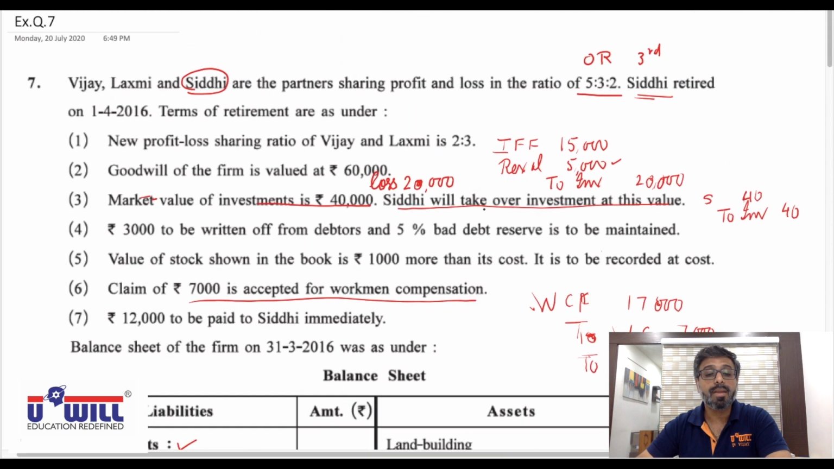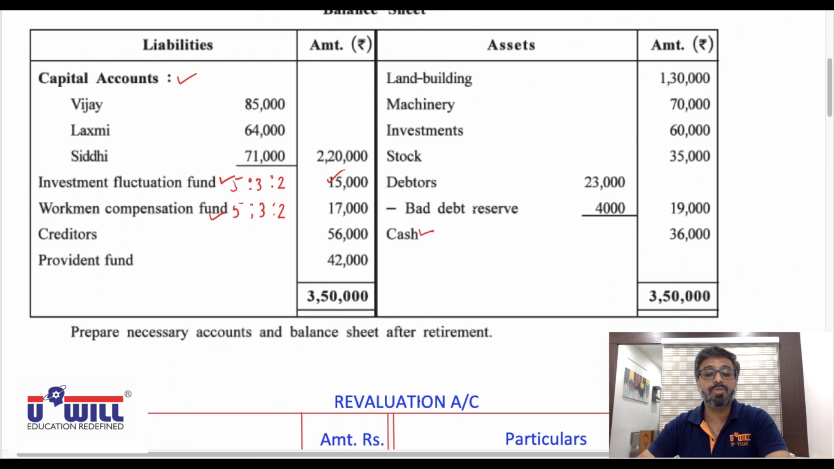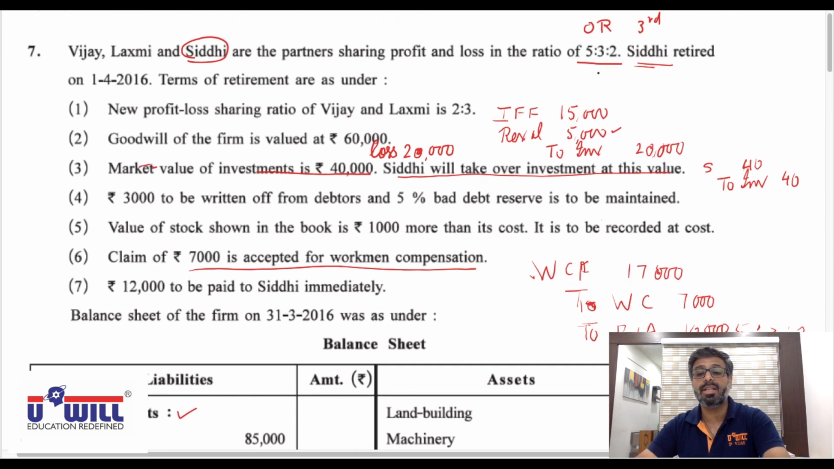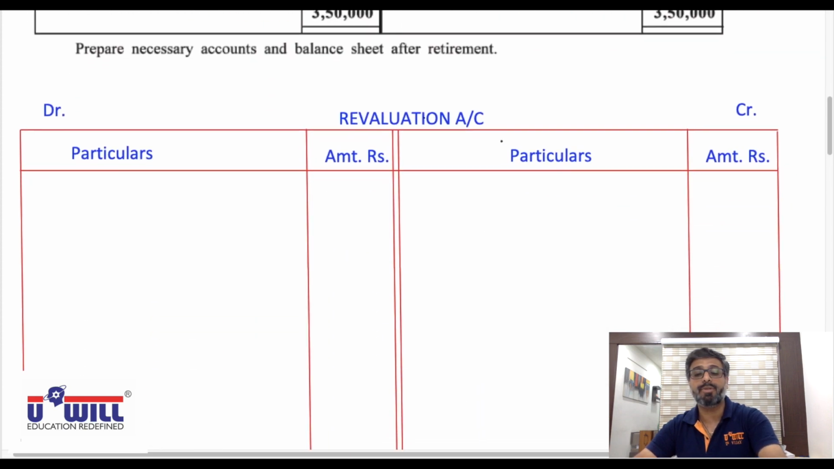Further, investment fluctuation fund, as we discussed, will get closed with full amount of 15,000. Revaluation account will have to debit with the excess loss of 5,000. So in revaluation account, all of you write down on debit side to investments account with the excess loss of 5,000.